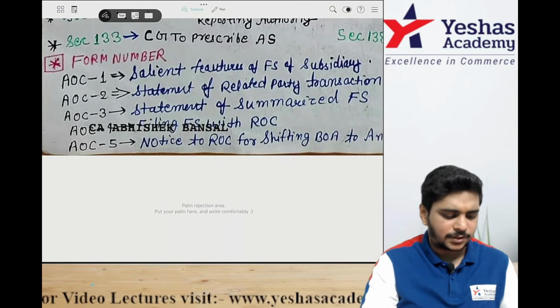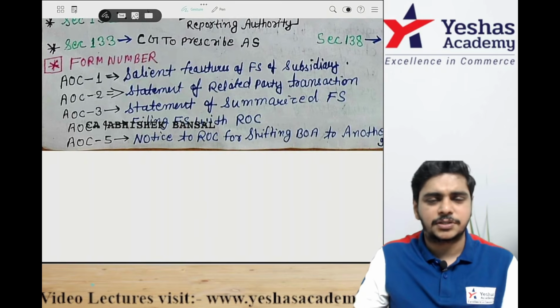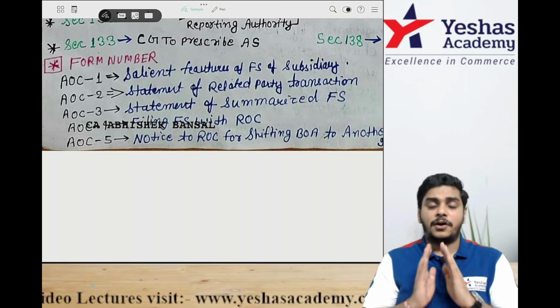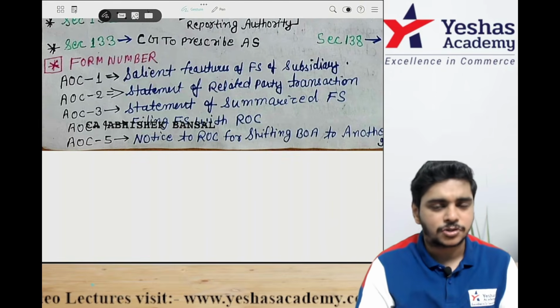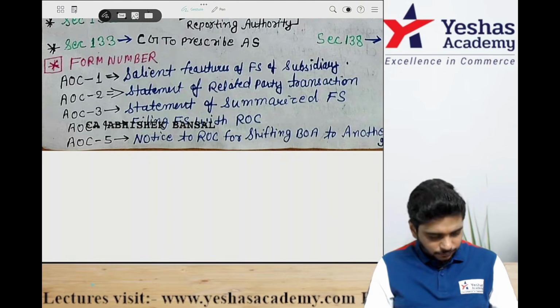Form number 1. AOC 1 is salient feature of the FS of subsidiary. AOC 2 is statement of related party transaction. AOC 3 is statement of summarized FS. AOC 4 is FS filing with ROC, very important. AOC 5 is notice to ROC for shifting BOA from one place to another. AOC 4, AOC 5 important.